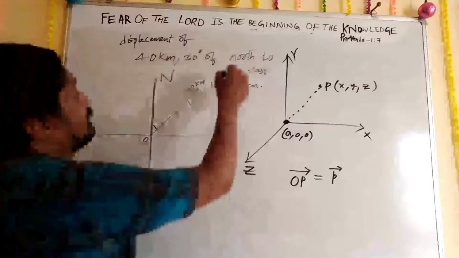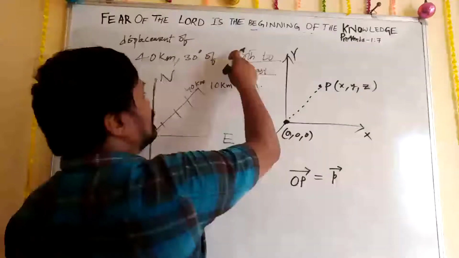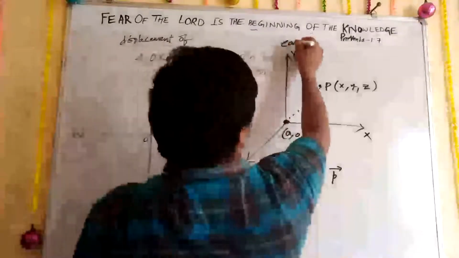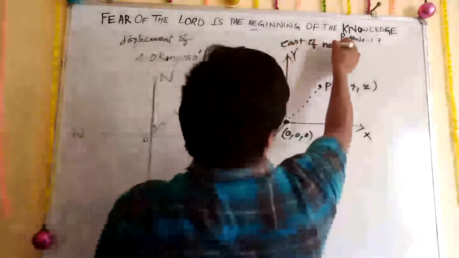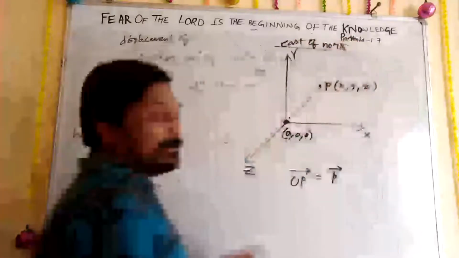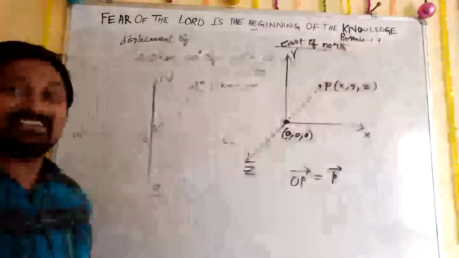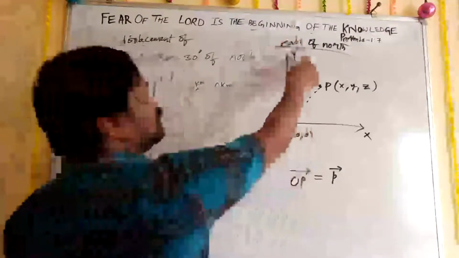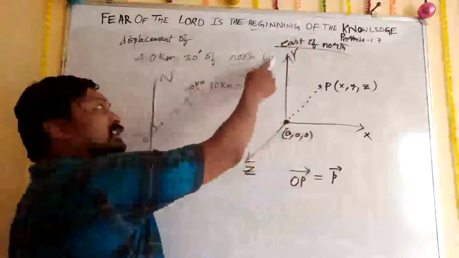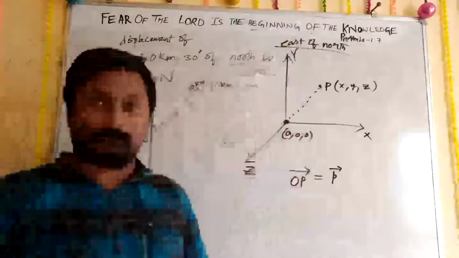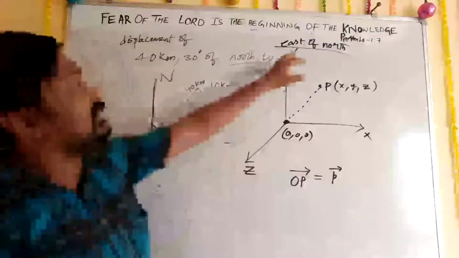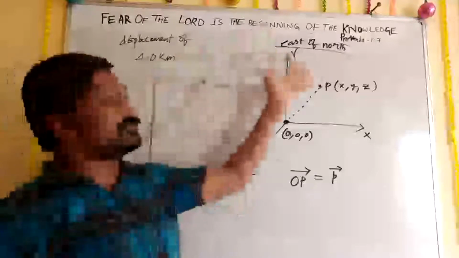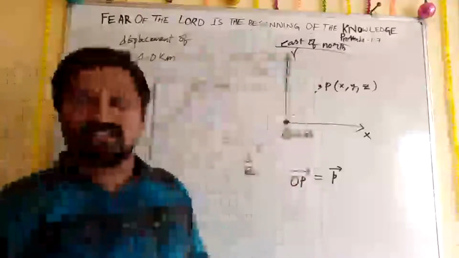And not only this name, they may change this name also. Instead of north to east, they may ask you east of north. Then same only, or we need to change anything? Same, sir. Yes. So it is same only. East of north or north to east, both words are same. Clear now? East of north, north to east. These words you have to remember. If you do not remember the words, then it is not possible to understand.